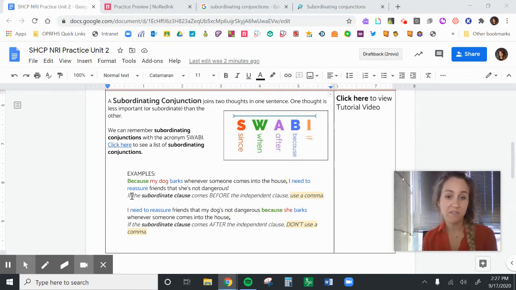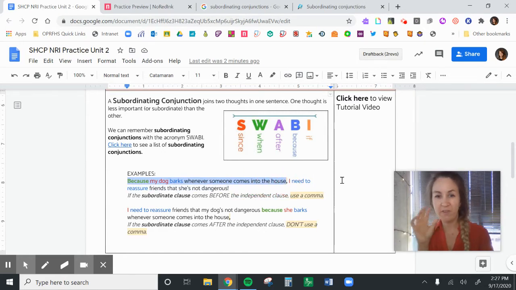So here are two examples. Because my dog barks whenever someone comes into the house, I need to reassure friends that she's not dangerous. So in this case, because is the SWABI, the subordinating conjunction, and this first clause is the subordinate clause. So that's less important than the main clause. It's just extra information.